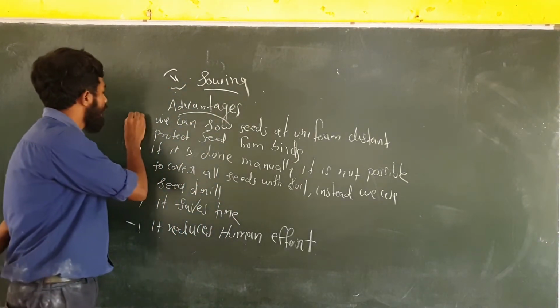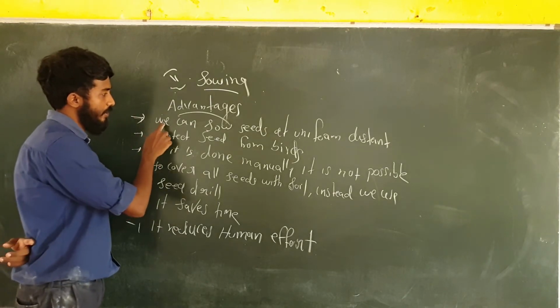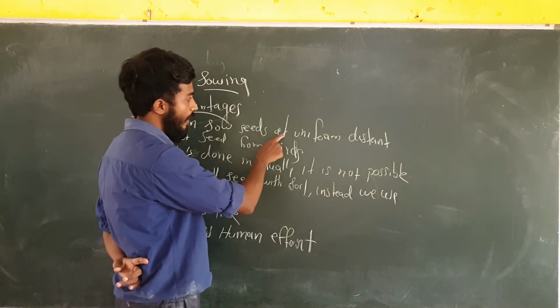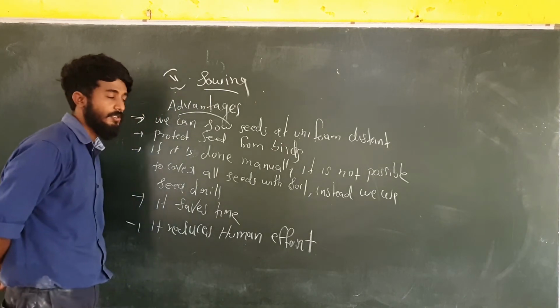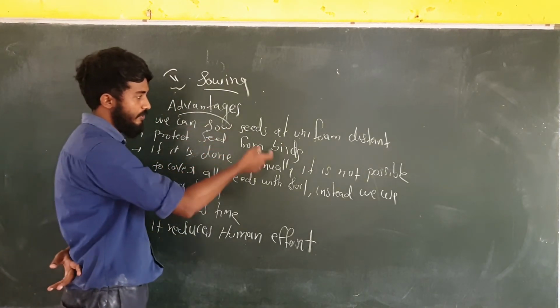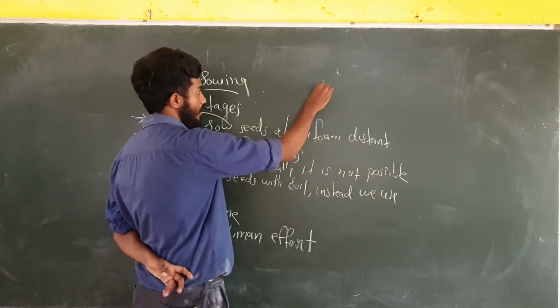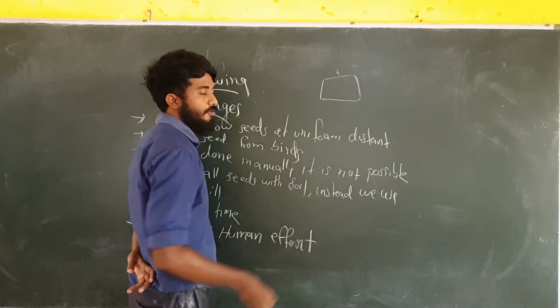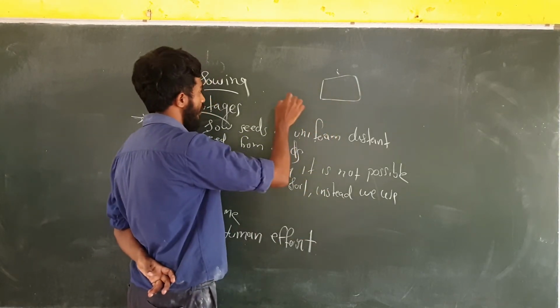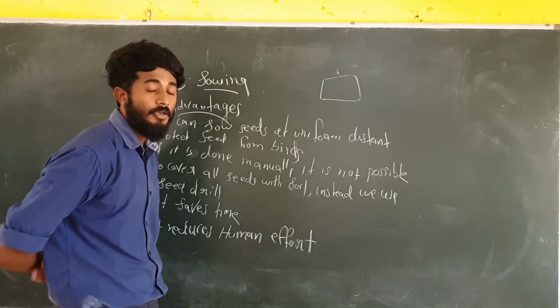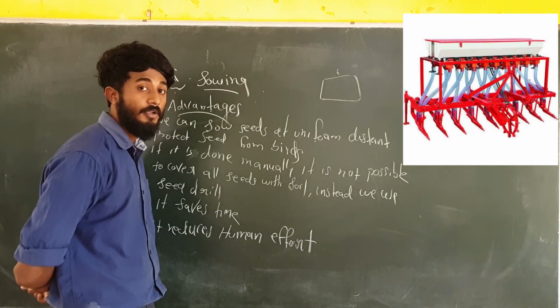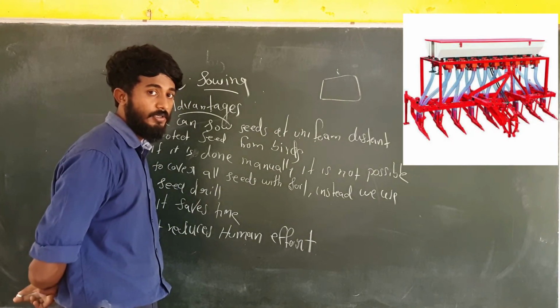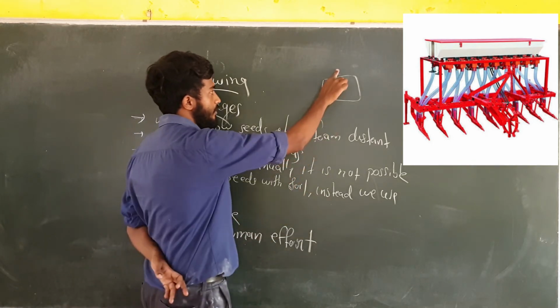One of the important advantages is that we can sow seeds at uniform distance. What do we mean by that? Consider a field here. So this is a field. A seed drill scatters seed using a tractor, isn't it?